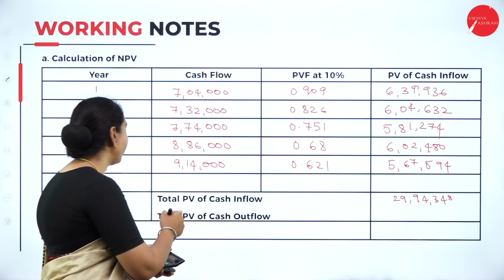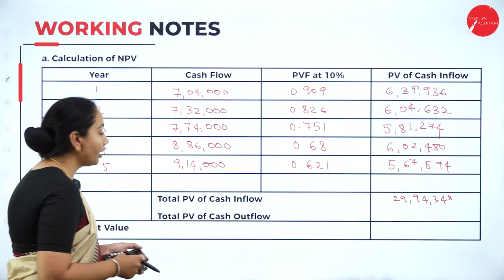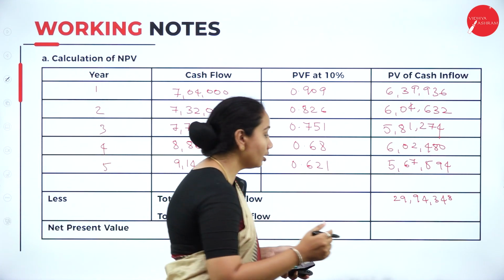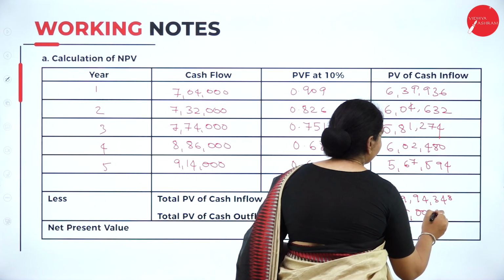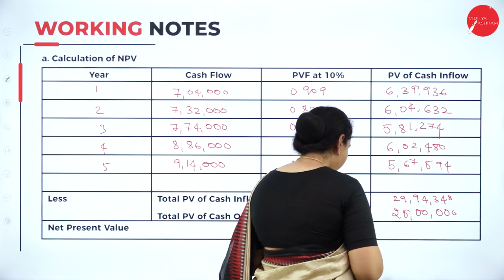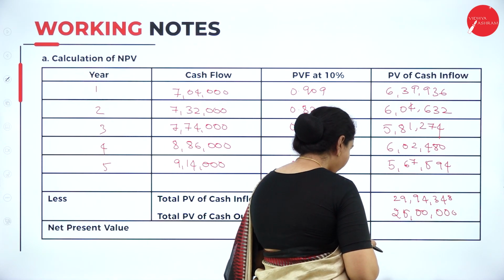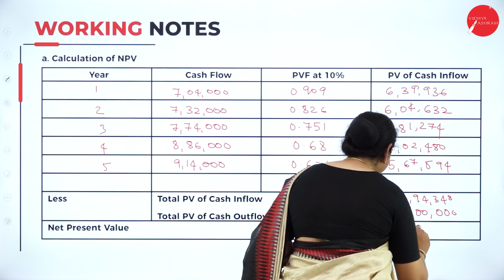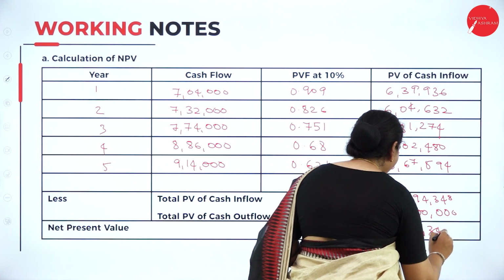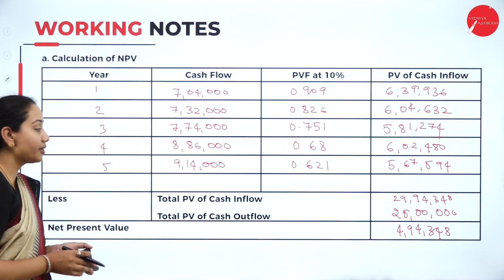Less, we have to deduct the total present value of the cash outflows, that is the 25 lakh. So 29,94,348 minus 25 lakh gives 4,94,348 as the net present value.